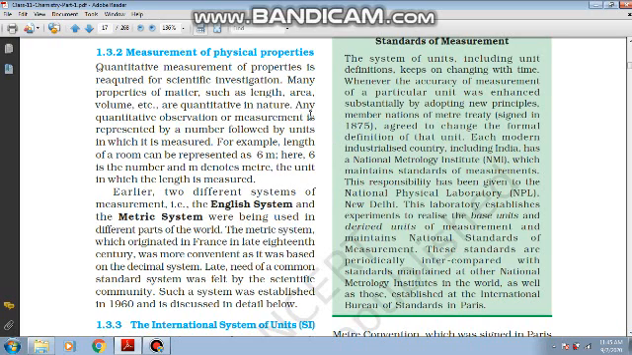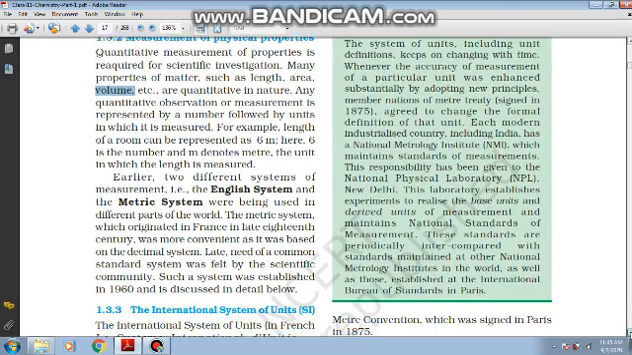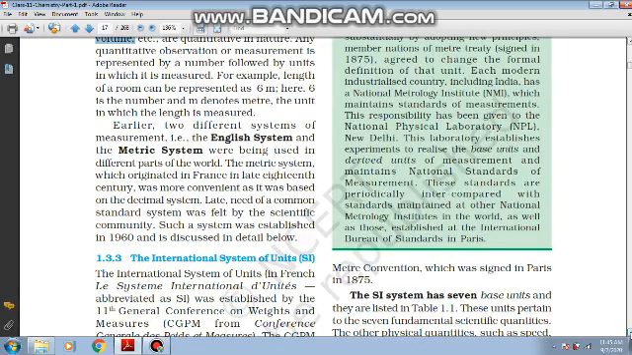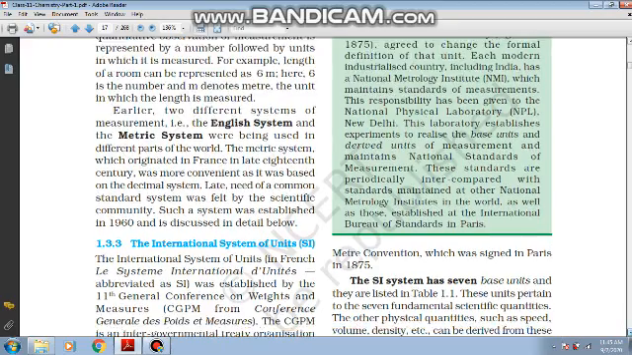Number one, length. You can always measure it in terms of meters, that is the SI unit of length. Area, you can measure in terms of meter square. Volumes, you can measure in terms of meter cubic. Otherwise, volumes can also be measured in terms of liters. Now children, we have two types of measuring units. Number one is the English system, and number two is the metric system. The metric system is the most preferred one, and from place to place it varies.